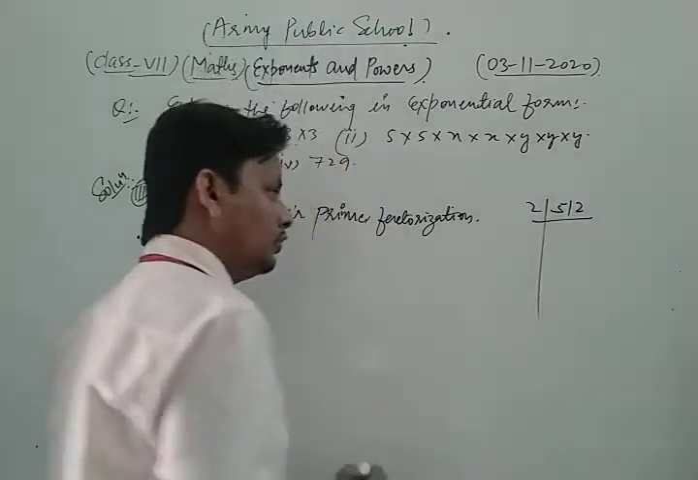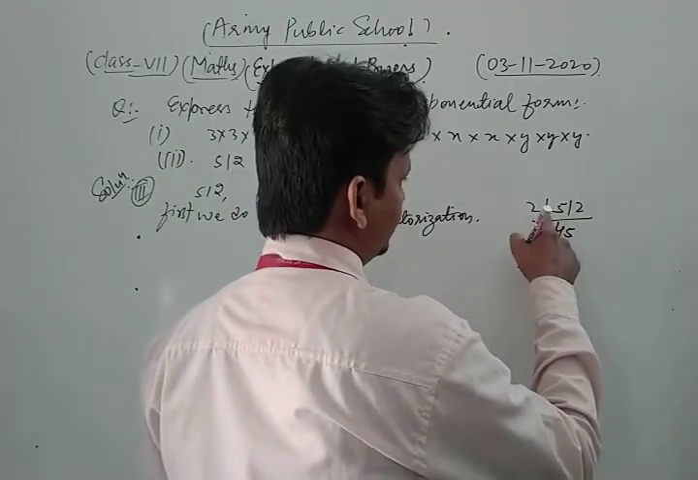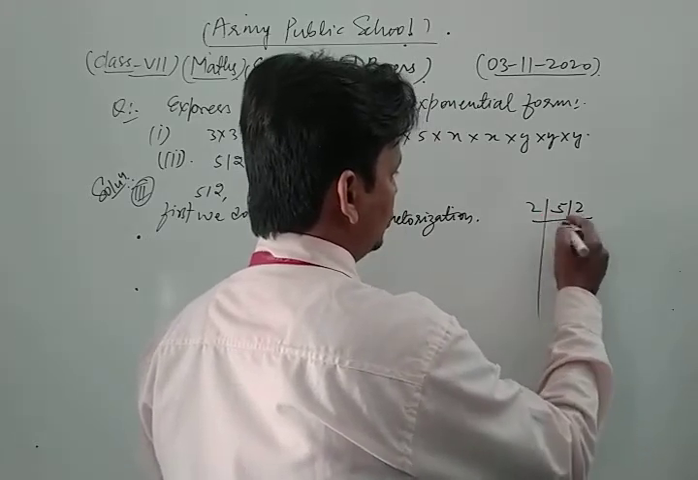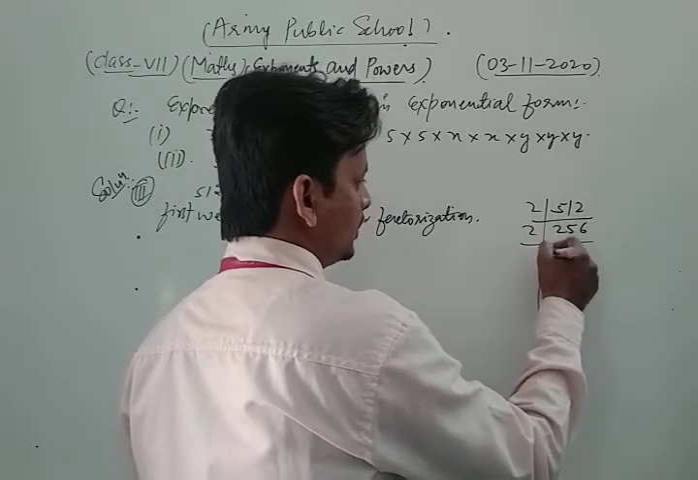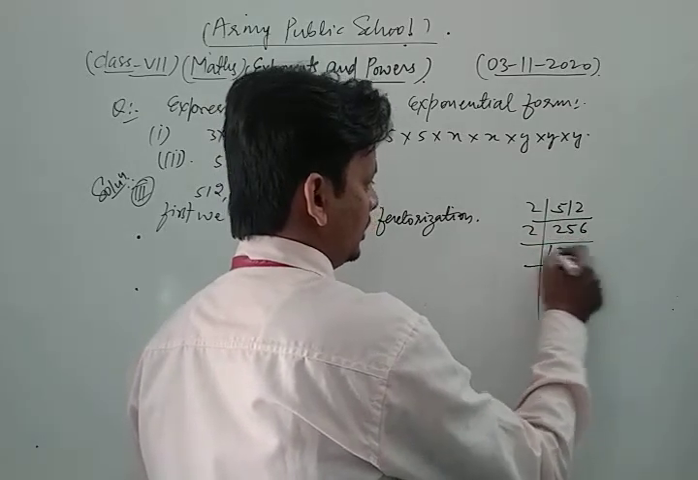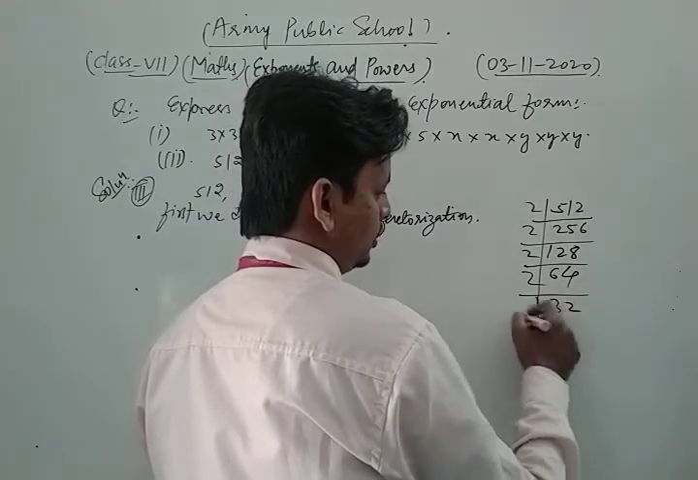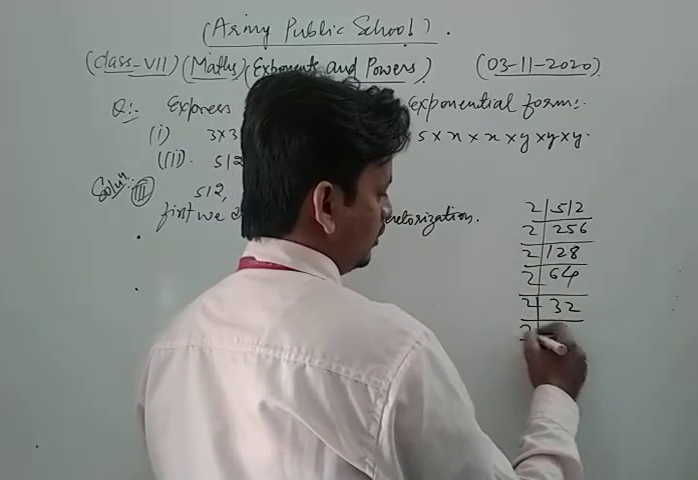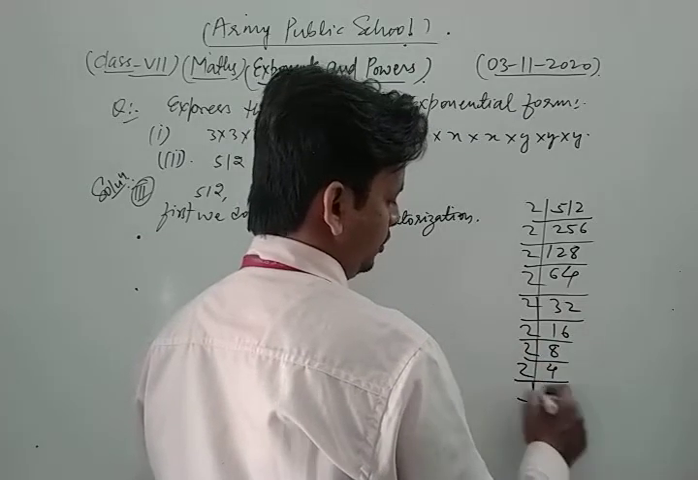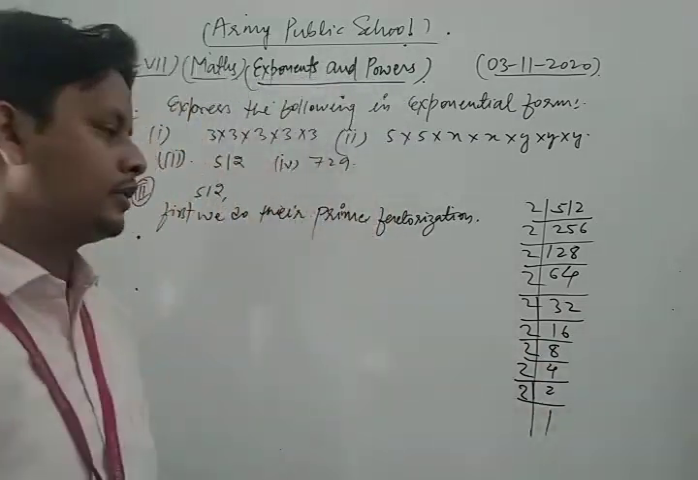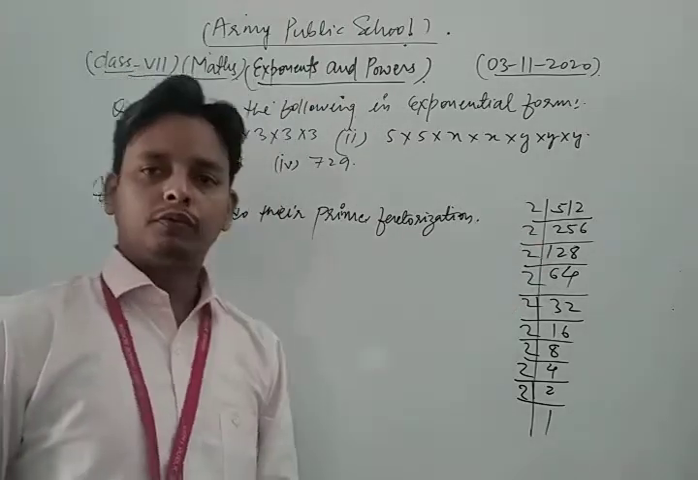Dividing by 2 repeatedly: 512, 256, 128, 64, 32, 16, 8, 4, 2, 1. Okay dear students, in this way first we do the prime factorization of 512.